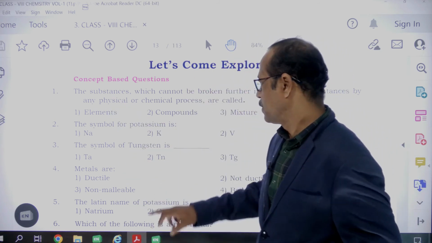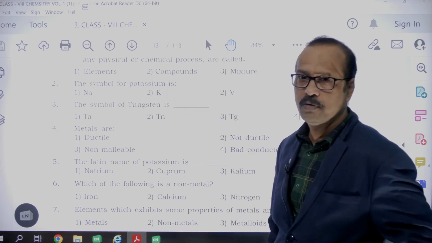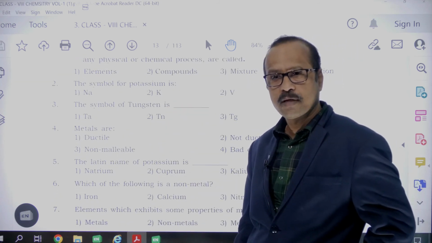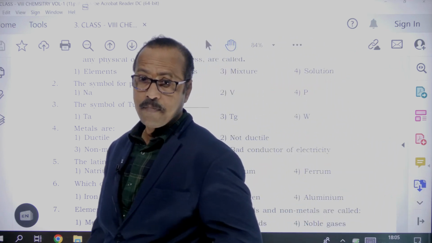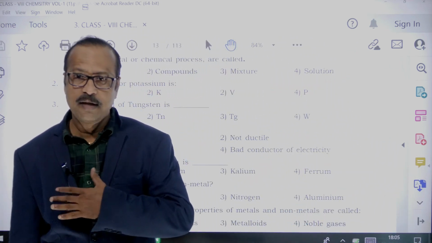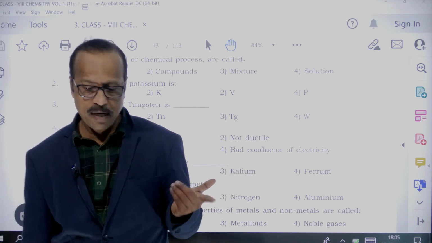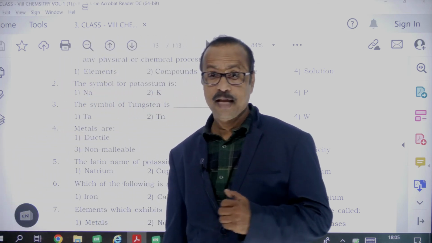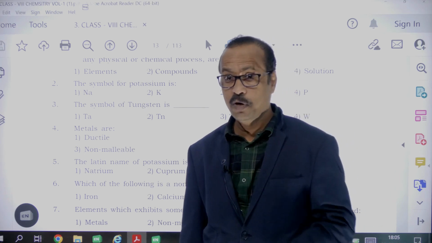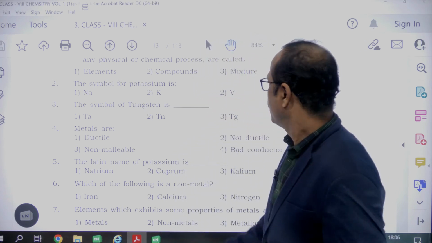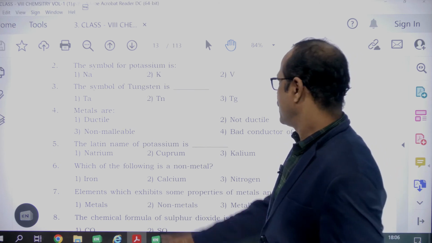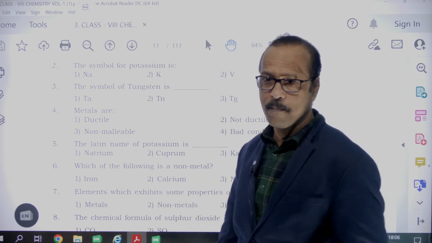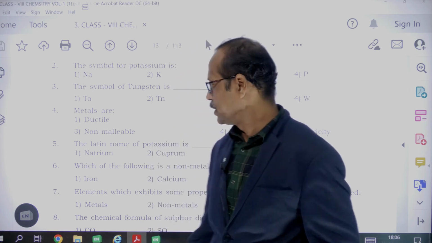So read the synopsis. What is the symbol of potassium? P? No. The symbol of potassium is K, because it is taken from the Latin name, right? K. What is P then? P is phosphorus, right? Now the symbol of tungsten. Tungsten is W, wolfram. Okay, so that you also need to learn.